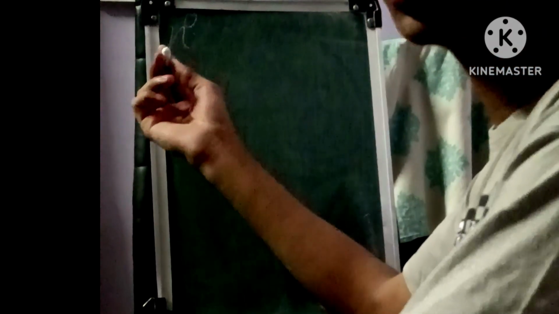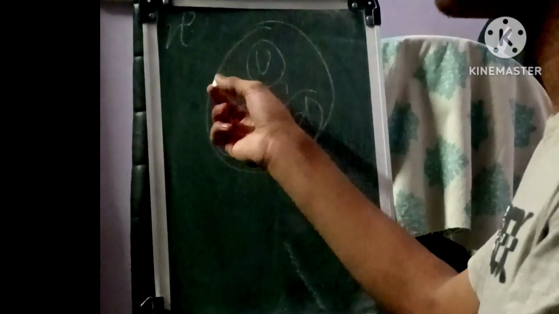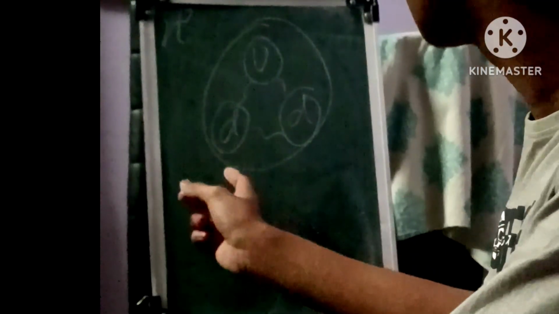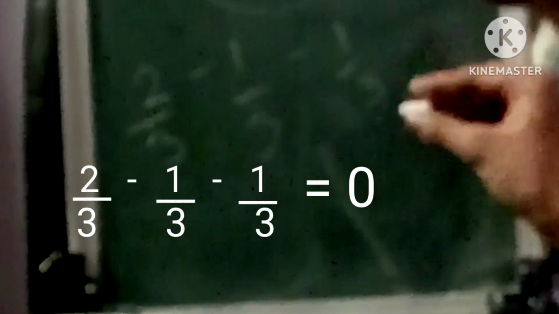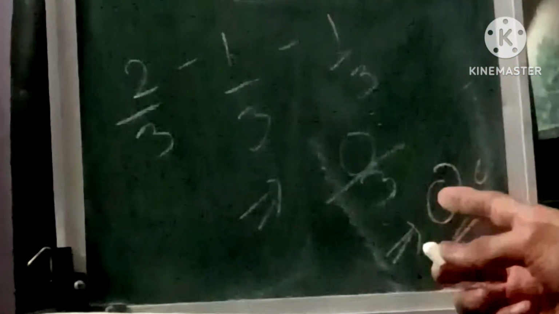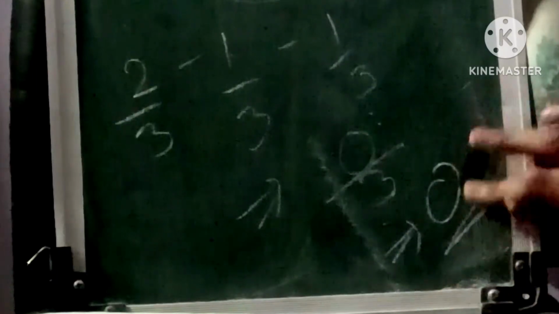The neutron has no charge, 0e, and the structure of the neutron is one up quark and two down quarks. The charge here is 0e. We just add the charges of all. Would we get 0e? Let's see. 2 by 3 minus 1 by 3. We do in fact get 0.